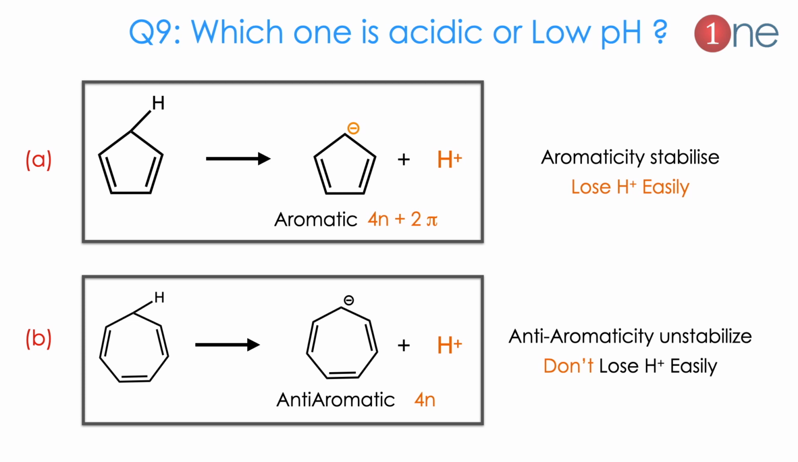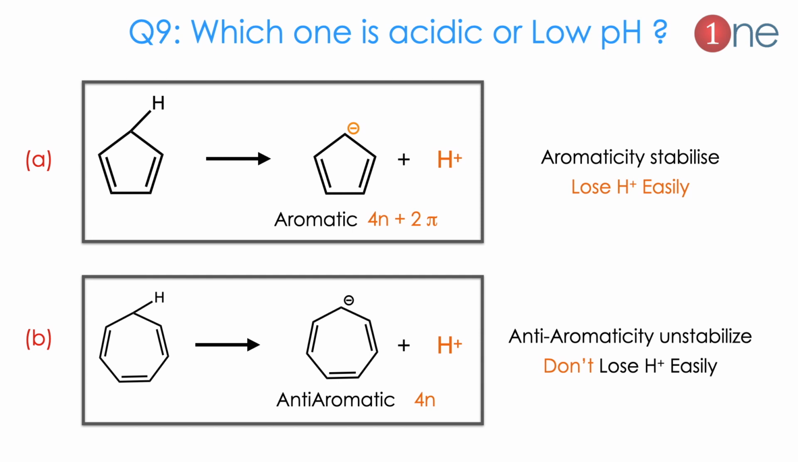The next question is on acidity. Acidity also can be influenced by aromaticity. What does acidity really mean? It is the H plus donation, or you are creating a negative charge in the ring. So how can acidity be defined? It means the compound which has the intermediate that can donate the H plus easily.